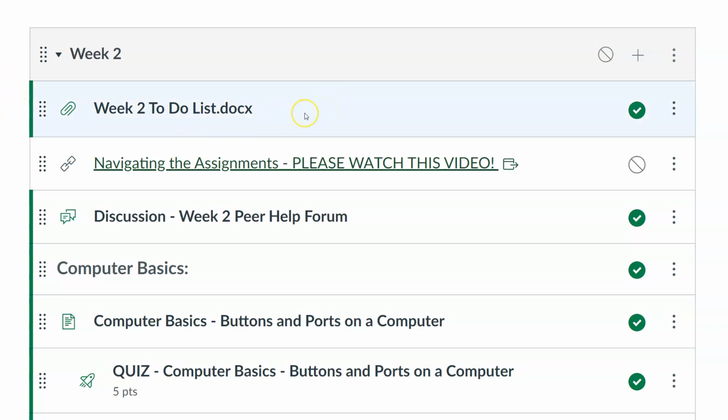The to-do list, I make these. I know there's a to-do list in Canvas and a calendar and all that stuff, and you can just go step by step through each thing. But I like doing this. It gives me just a Word document to type a few things in. That's this docx. That's a Word extension. So this is a Word file.